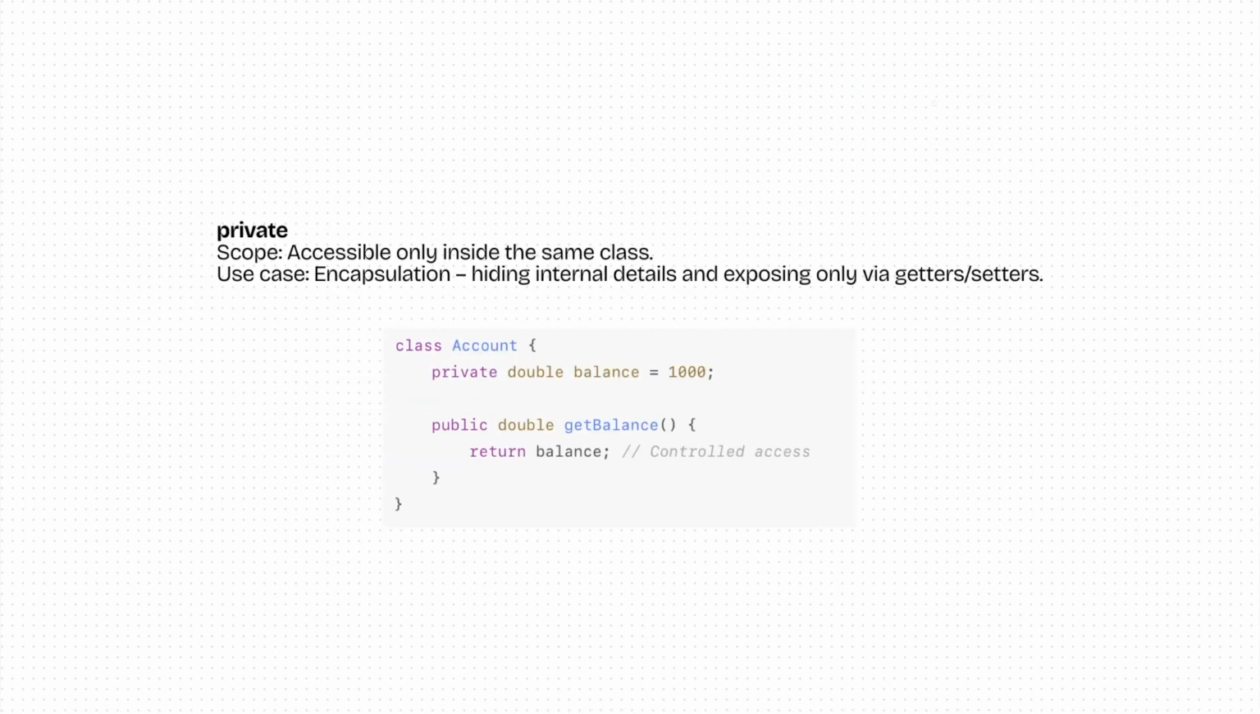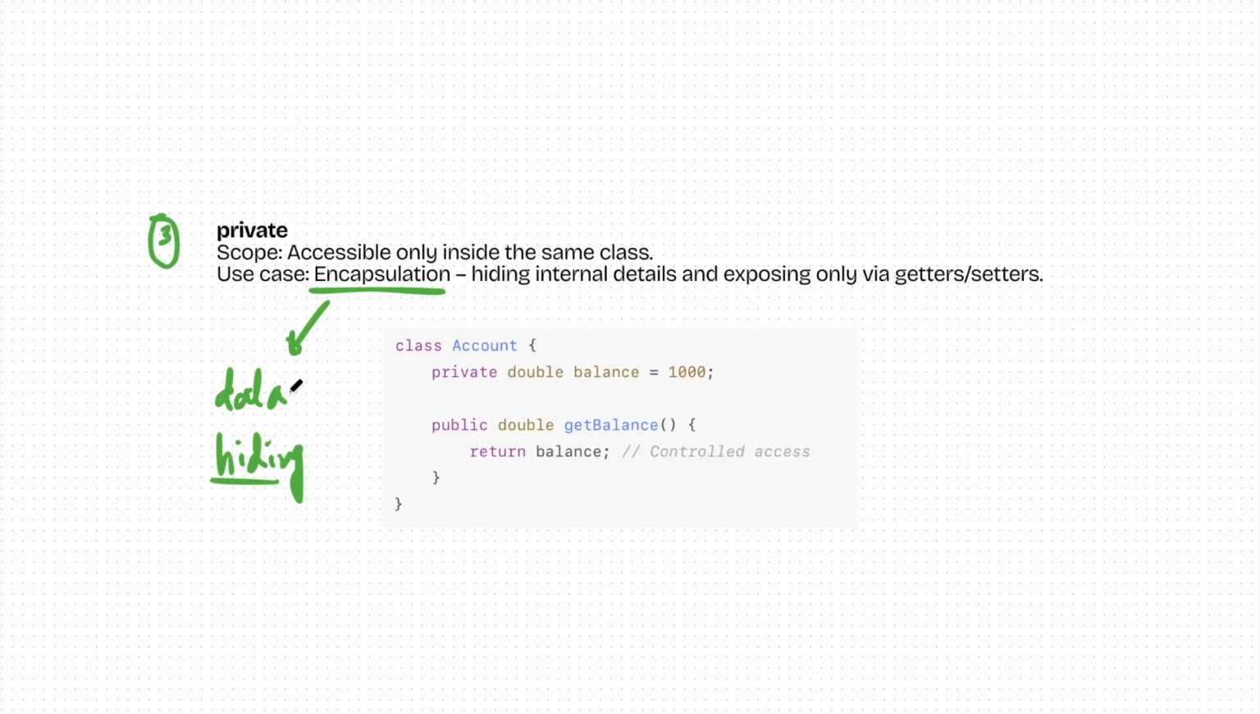Third, we have the third type of variable, which is a private variable. What is the scope of a private variable? It is accessible only inside the same class. And what is it used for? It is used for encapsulation. It means data hiding. This encapsulation basically means data hiding. So it's one of the pillars of our OOPS. Data hiding. It's one of the pillars of OOPS.